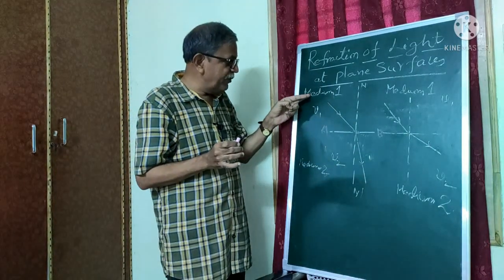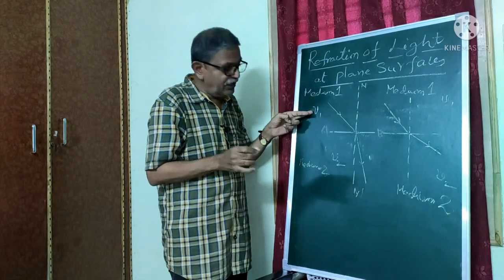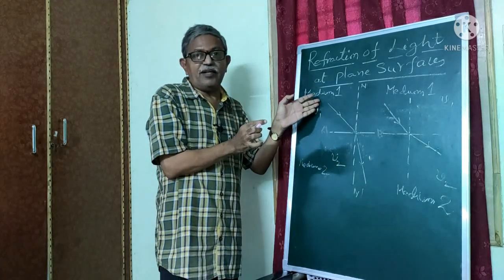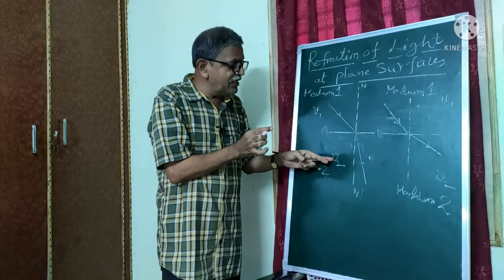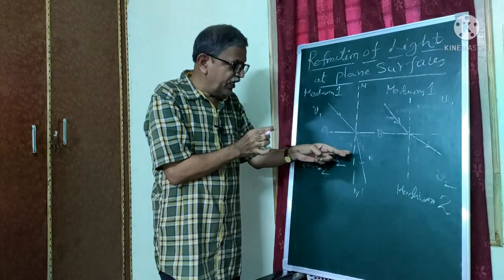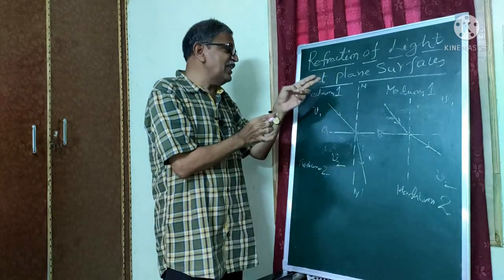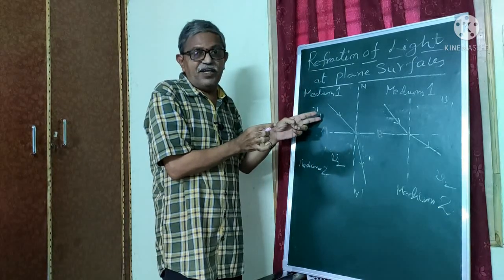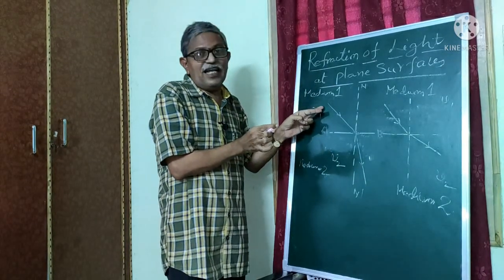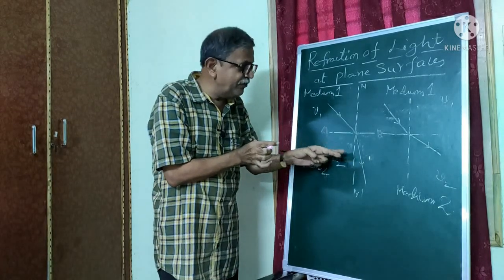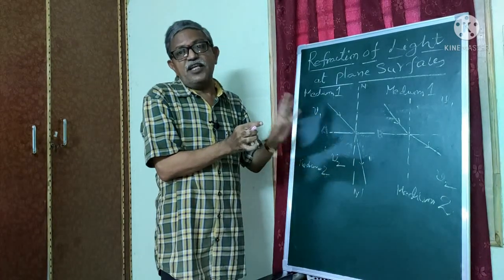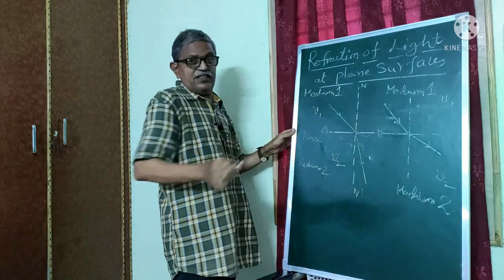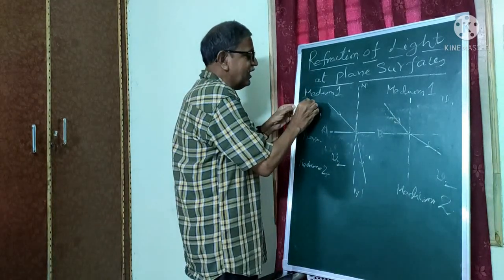See here, in medium 1, the velocity of light is V1. Here the velocity of the light is V2. For example, I am saying this is the denser medium, this is the rarer medium. So the velocity V2 is less than the velocity V1. If V2 is less than V1, then you can say this is the rarer medium, this is the denser medium. So in the denser medium, what is happening? It is moving towards the normal. So we can say our assumption is correct. This is denser and this is rarer.